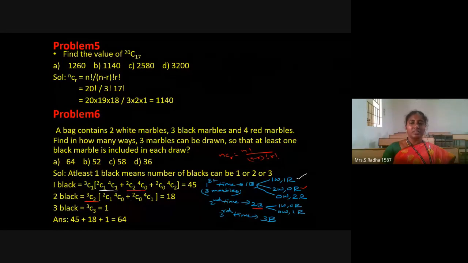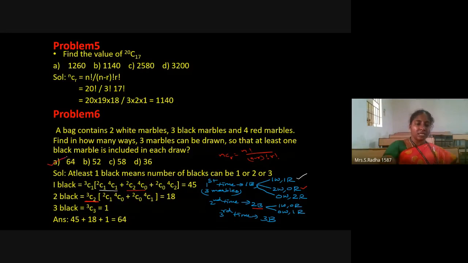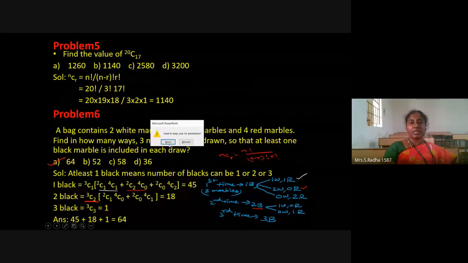Otherwise, it may be 0 white marble and 1 red marble. So 2C0 means we are not taking any white marble, and red marble 1 means out of the 4 we are taking 1 red marble. If you calculate as per the formula and simplify, the value is coming as 18. Then the third possibility: all the 3 marbles taken out are black. Totally 3 black marbles, 3C3, value is 1. If you add 45, 18 and 1, the final answer is coming out as 64. So option A is the correct answer.